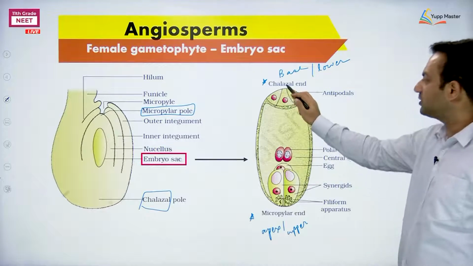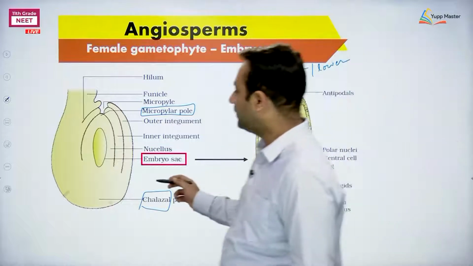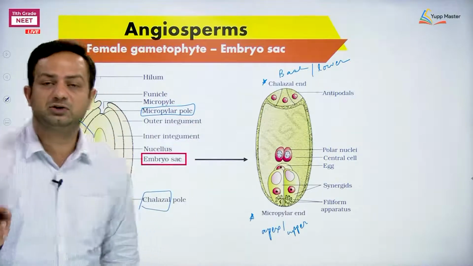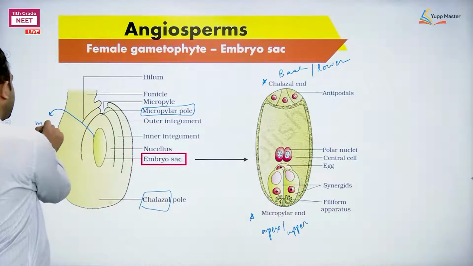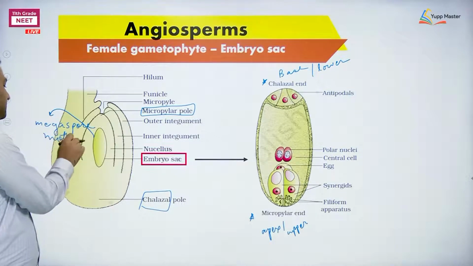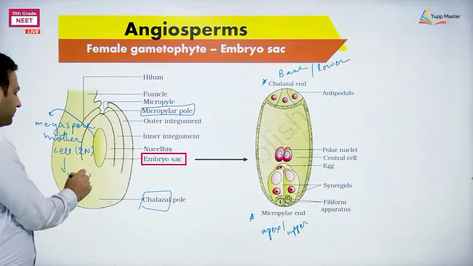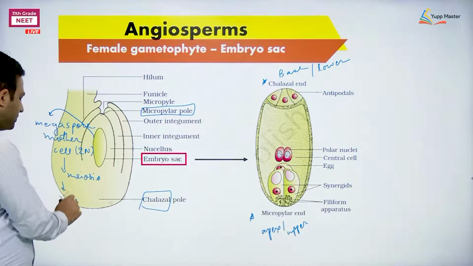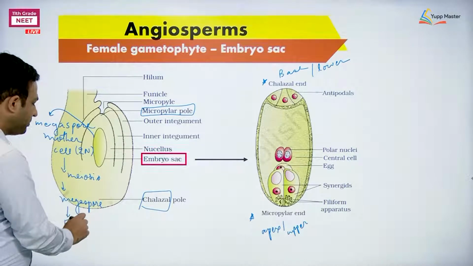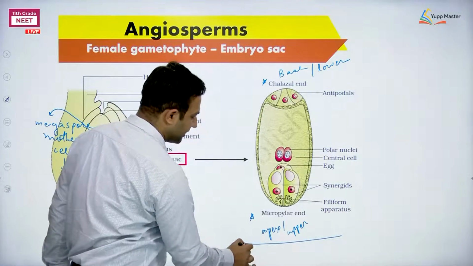So count the number of cells on the chalazal side. The megaspore is now having what type of things? Remember, I can tell you again, this is the nucellus. What happened at the nucellus? The nucellus is the place where the megaspore mother cell, only one, ploidy 2N, undergoes meiosis and forms the megaspore. Now the megaspore will develop into the embryo sac. The embryo sac whose diagram is mentioned on the right side. So this is the embryo sac.